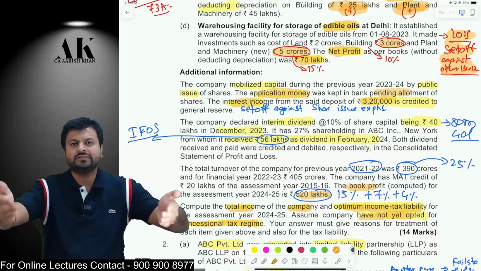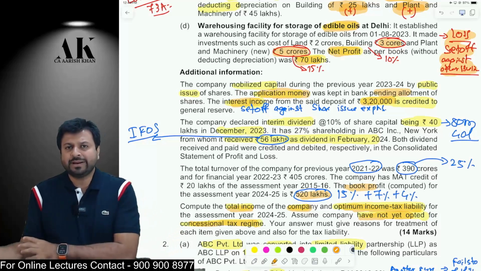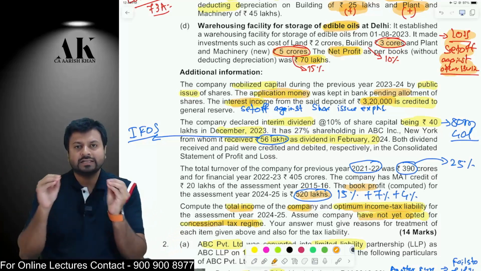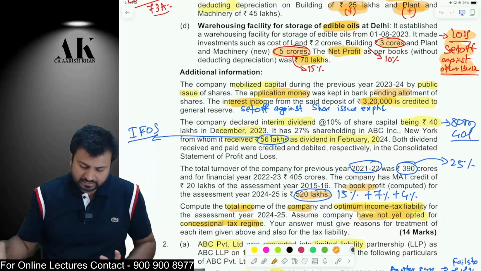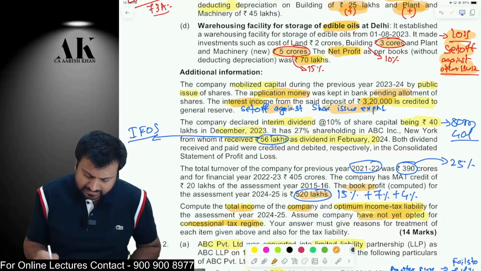So whenever you receive some share application money, you deposit that in the bank, and if you earn interest on that, it is not considered to be an IFRS income. That should be set off against the share issue expense. Therefore, this amount should be set off against what? Against the share issue expense.